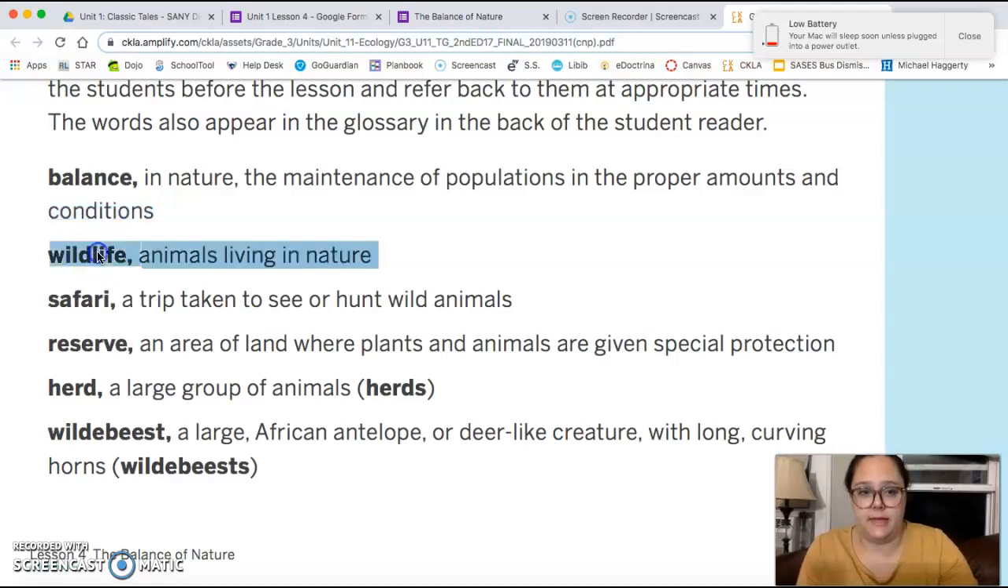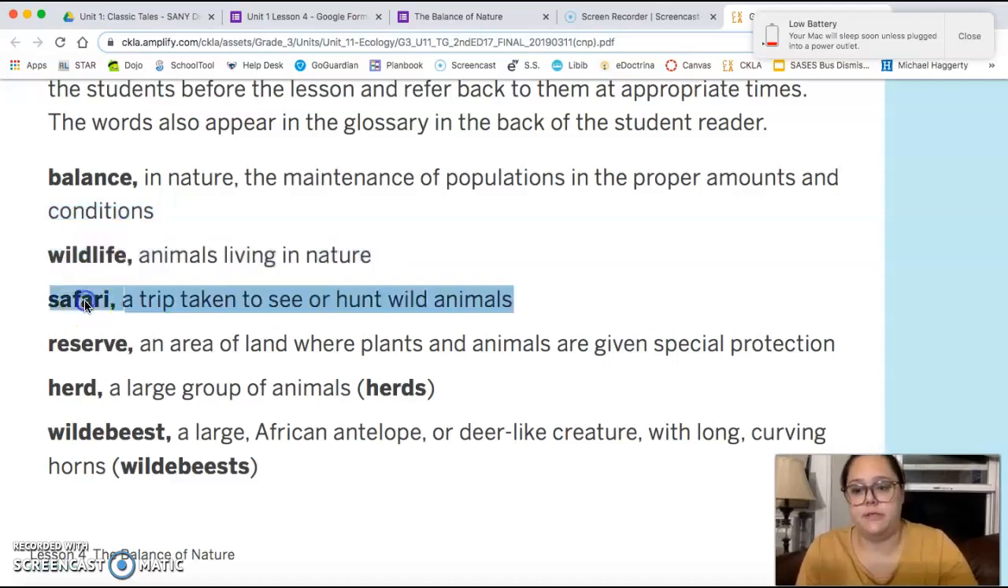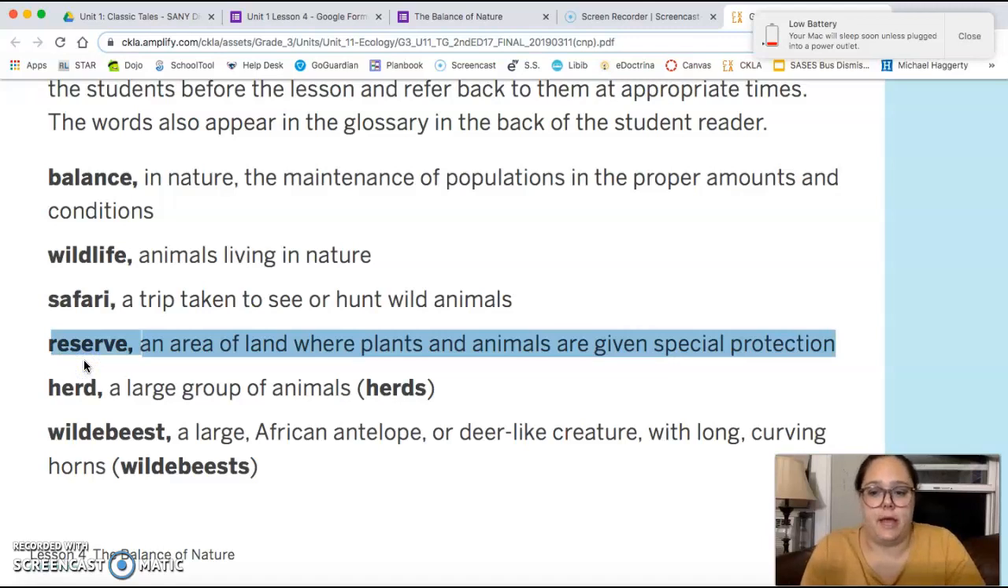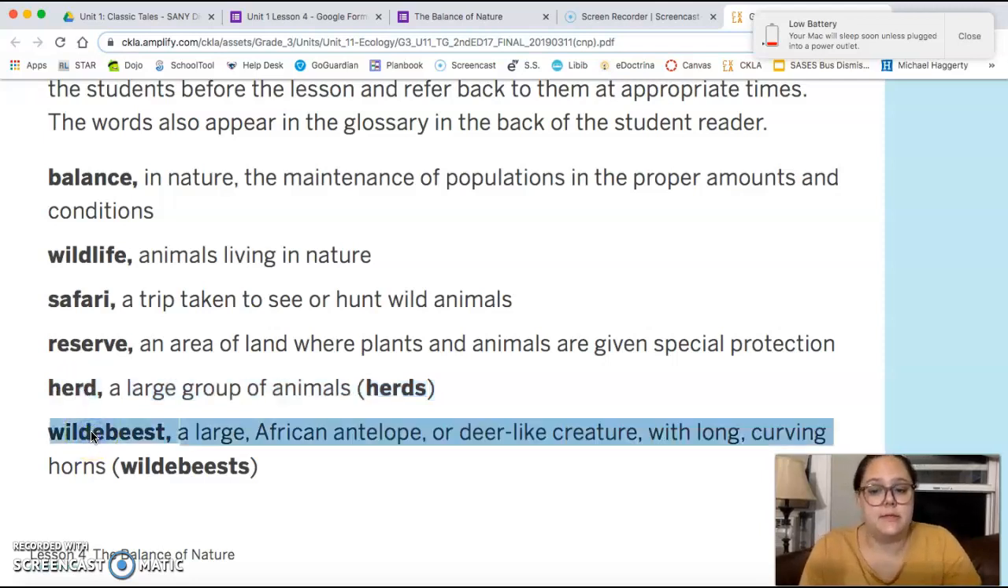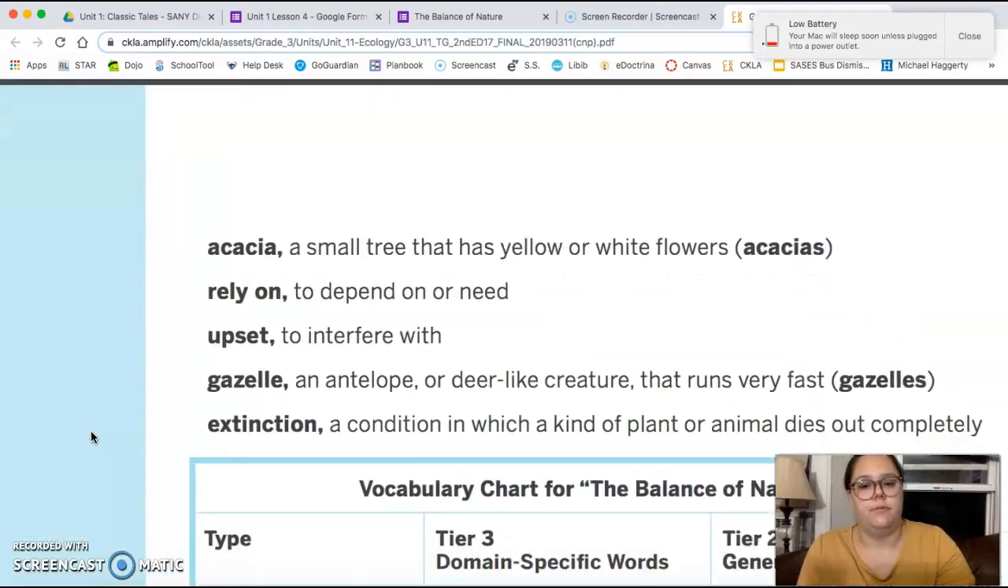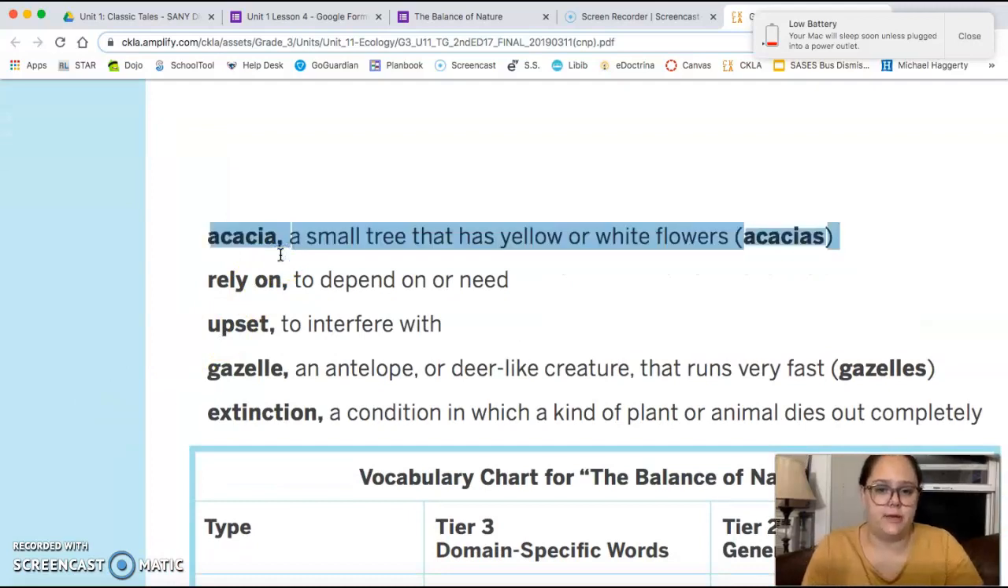Wildlife are animals that live in nature. A safari is a trip taken to see or hunt wild animals. A reserve is an area of land where plants and animals are given special protection, so they're safe there. A herd is a large group of animals. A wildebeest is a large African antelope or deer-like creature with long, curving horns. An acacia is a small tree that has yellow or white flowers.